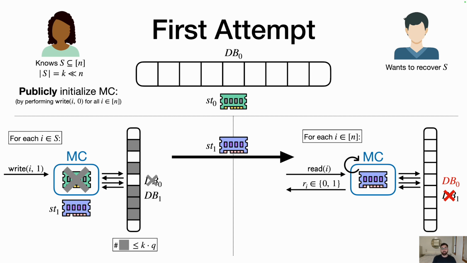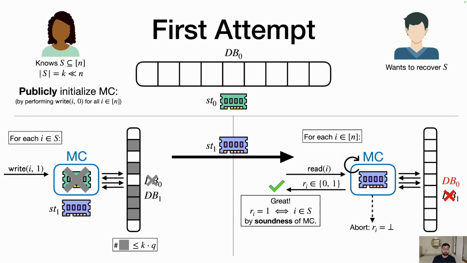If the memory checker spits out r_i that's 0 or 1, then we're totally in business. Because the soundness property of the memory checker says that if you have an output from the memory checker, it's 1 if and only if, in this case, i is in S. So the soundness of the memory checker exactly indicates whether i is in S. So Bob can figure out this bit of S. But the issue is, of course, that the memory checker could abort, could raise a failure symbol, because db0 and db1 differ. And so what do we do in this case? It's not so clear.